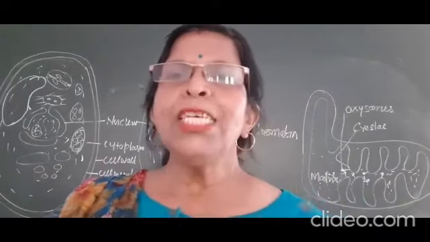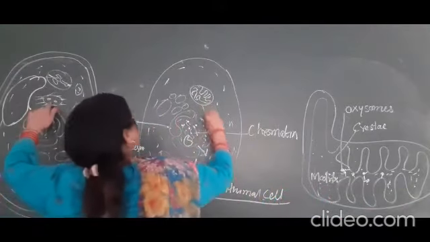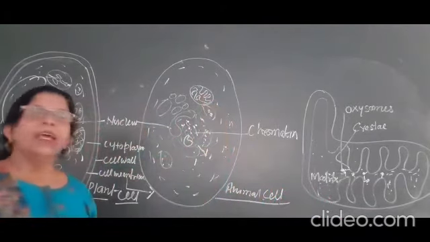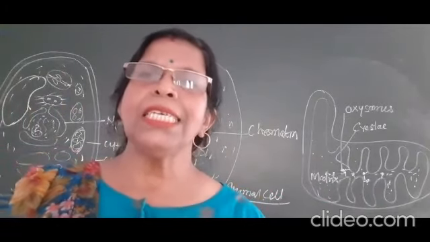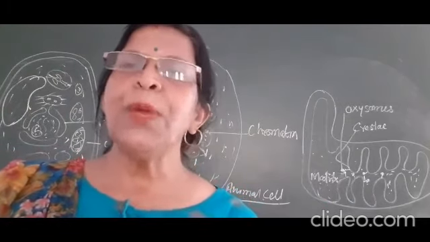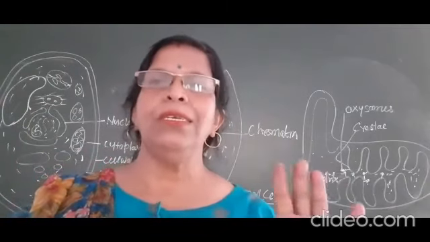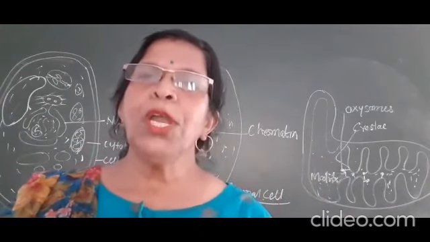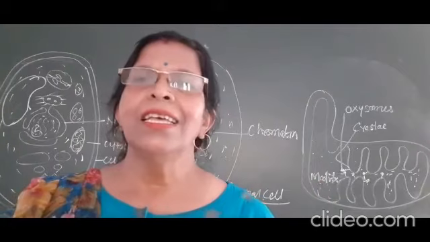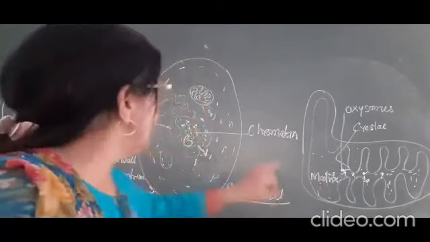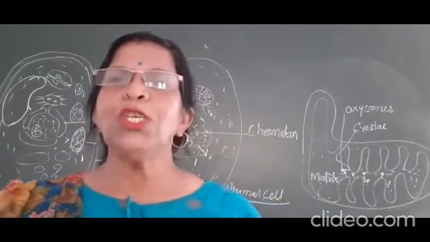Okay, children. Next organ, centrosome is there. It is found near the nucleus. Okay, it consists of two particles inside that are known as centrioles, and centrosome is specially found in an animal cell and that helps in cell division. It is an important point. Centrosome is only found in an animal cell, not in a plant cell. Okay, children? Yes, and its position is near the nucleus and it helps in cell division. Okay, the most important organ that is